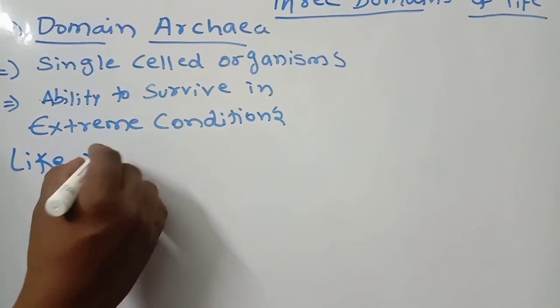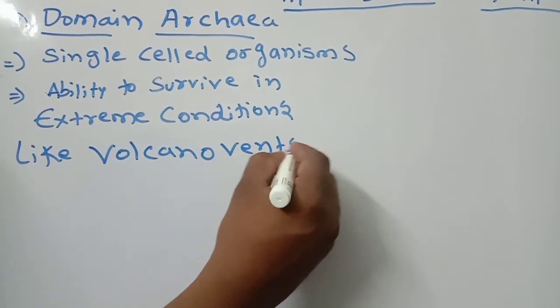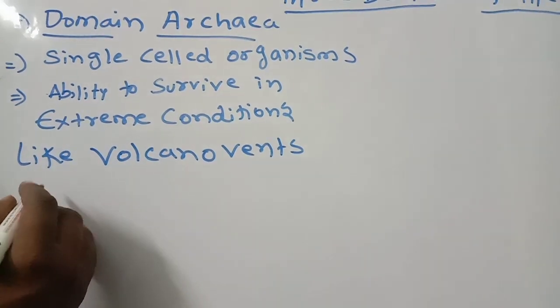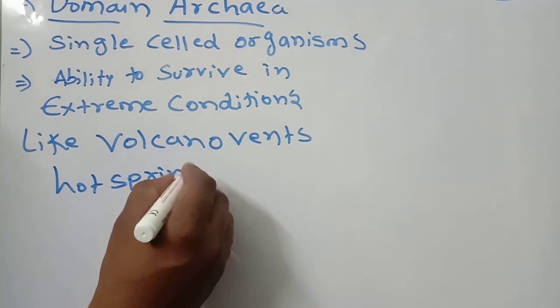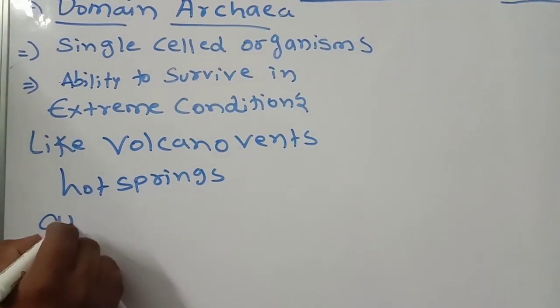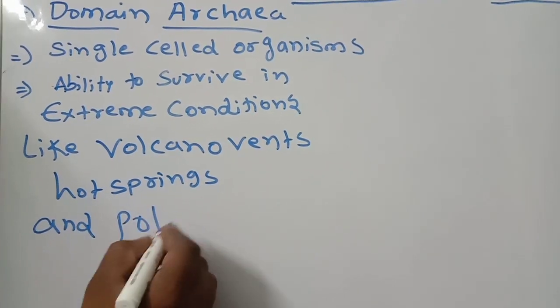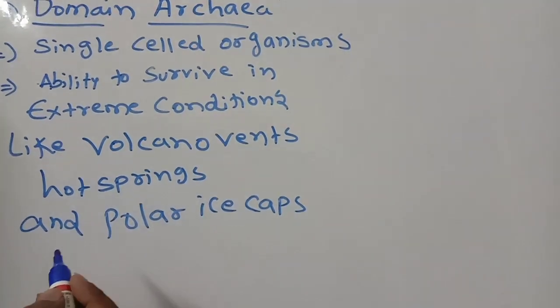Like volcano vents, number one, and hot springs, number two, and polar ice caps. Remember these names.